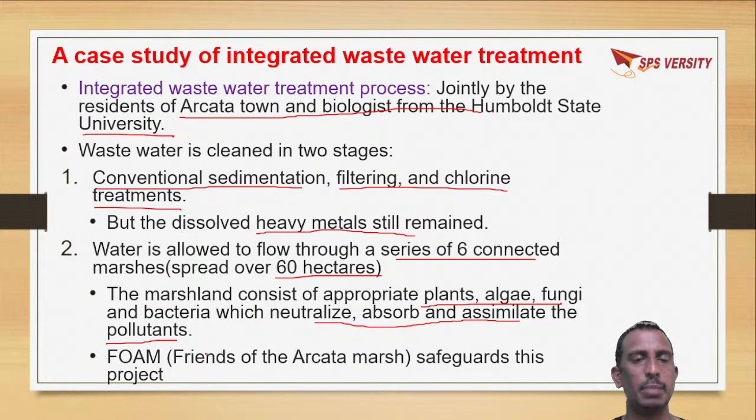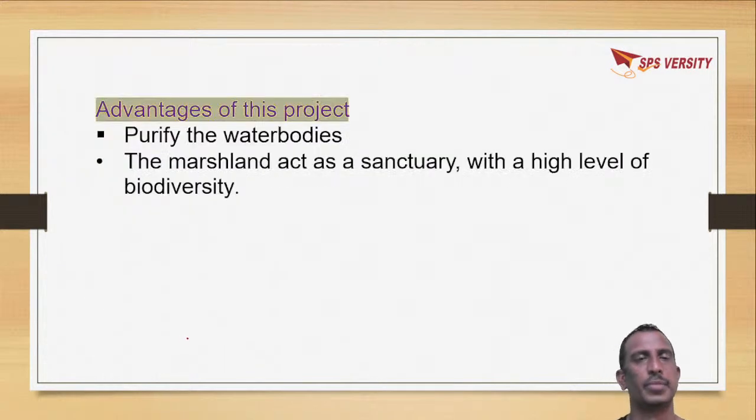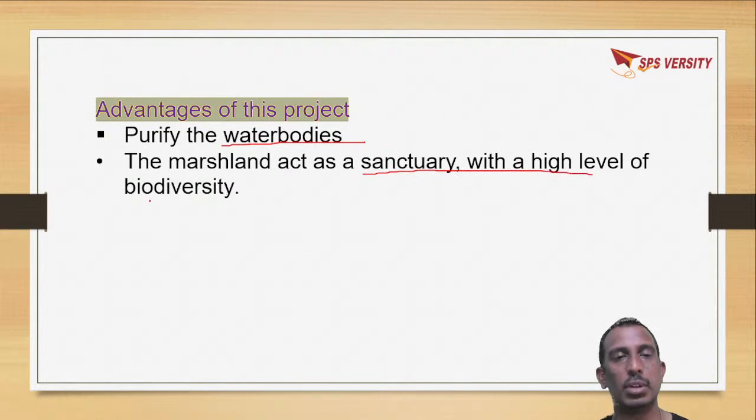They named the group Friends of Orchard Marsh to safeguard this project. So here they have followed a biological means to remove heavy metals and pollutants. The advantage is that it purifies the water bodies, and this marshland also acts as a sanctuary with a high level of biodiversity.